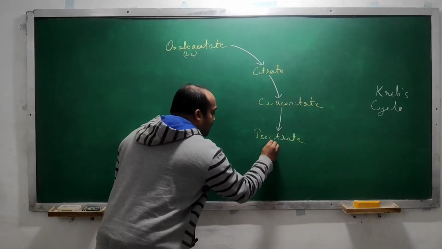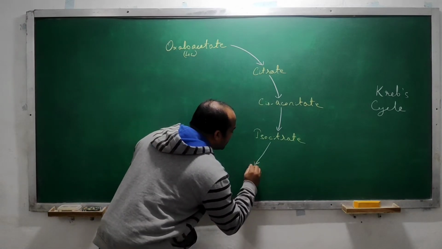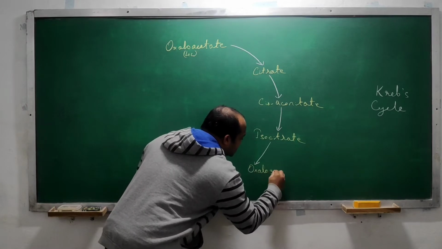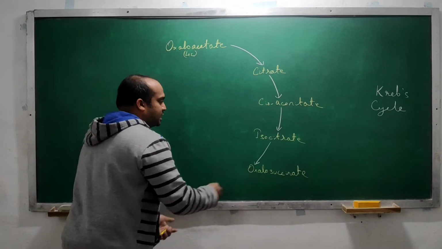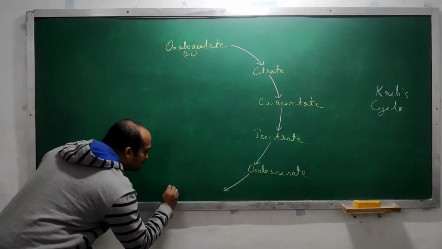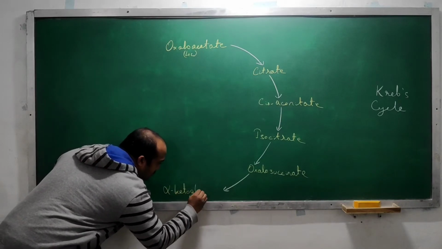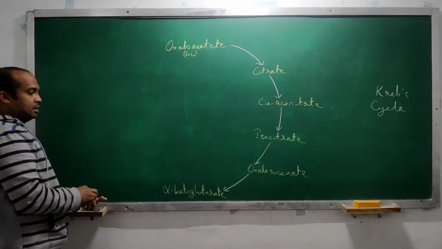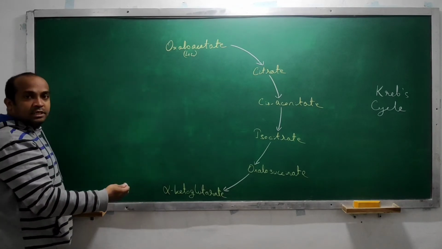Then the isocitrate will get converted into oxalosuccinate, and this oxalosuccinate gets converted into alpha ketoglutarate. Now, this is the first half of the process in which this conversion is occurring.